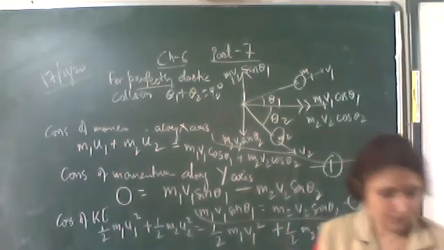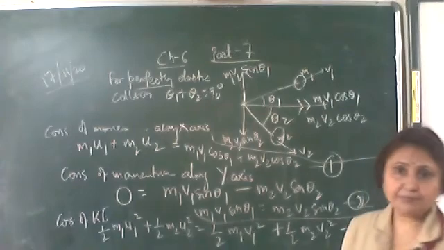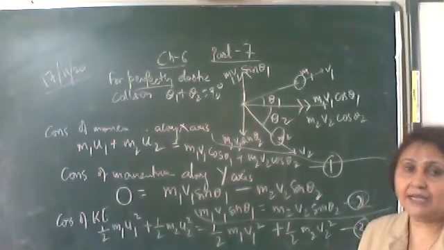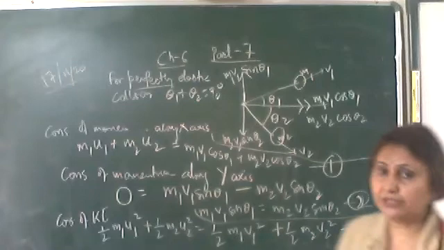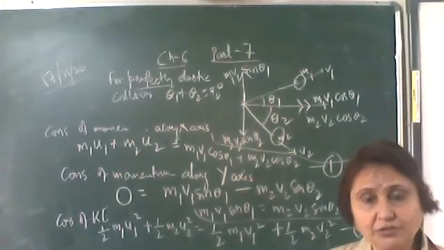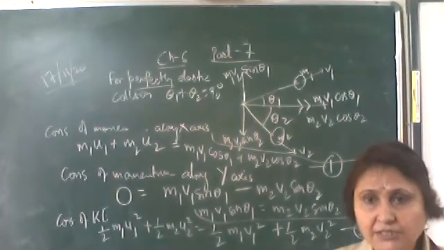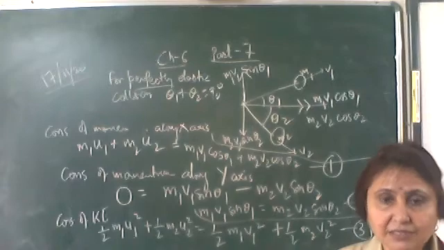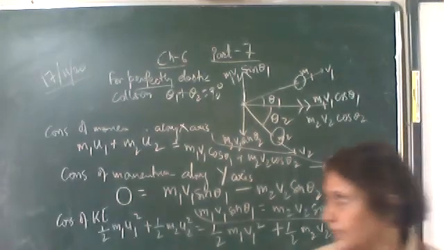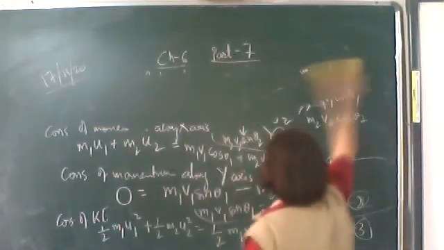Otherwise, it is not necessary. Now the next type of collision: inelastic collision. We know that in an inelastic collision, the two bodies stick together and move with a common velocity. Such a collision we call an inelastic collision. So write down inelastic collision.